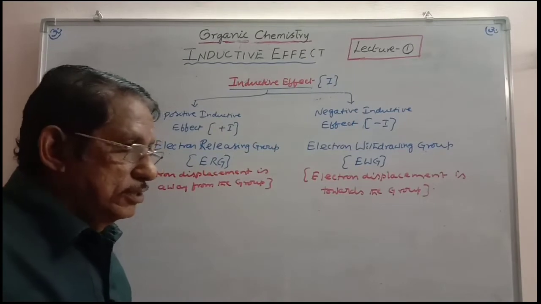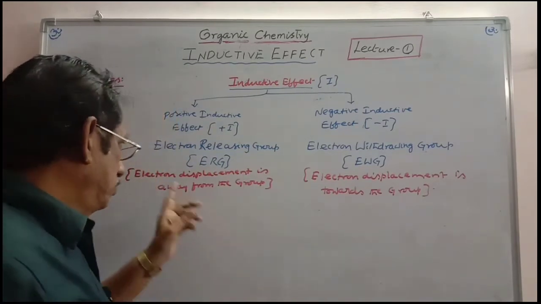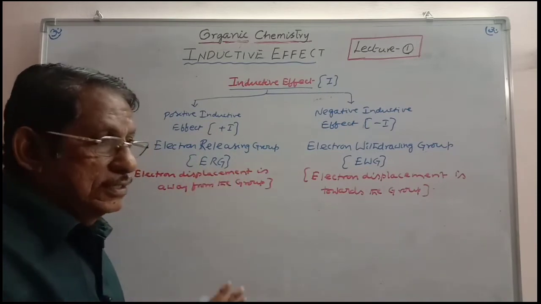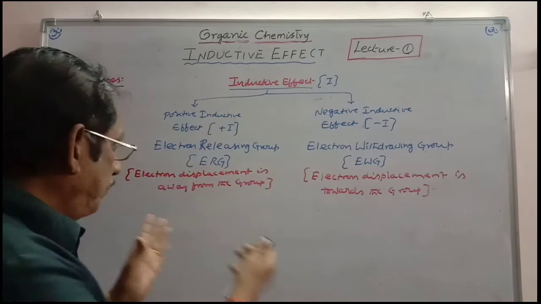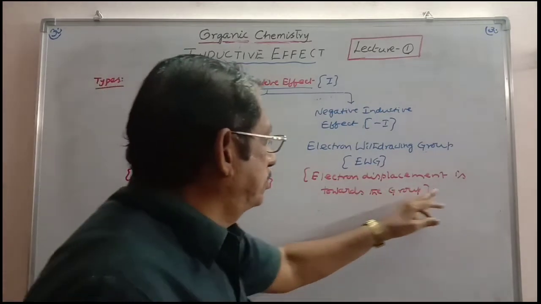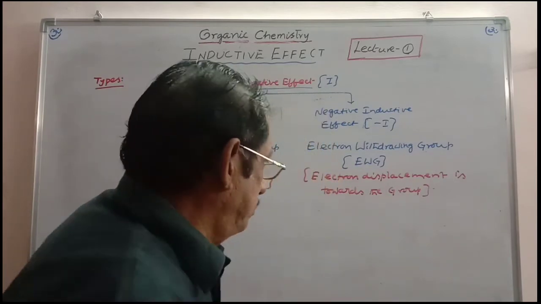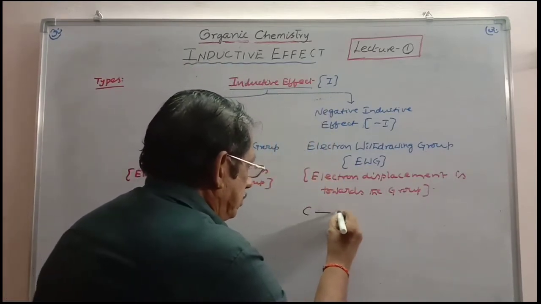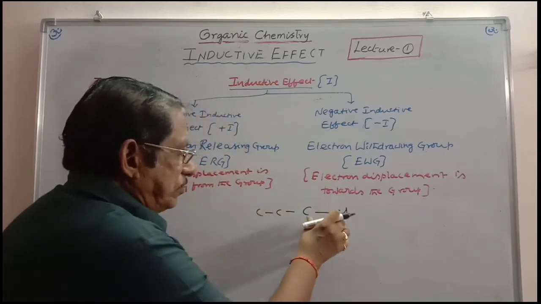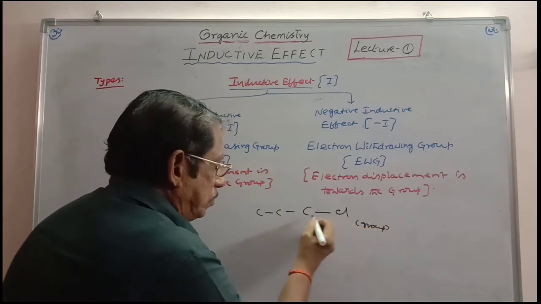Those groups which are releasing the electron cloud toward the carbon chain will all be treated as electron releasing groups, and here the electron displacement will be away from the group, not towards the group. If the electron displacement is towards the group, then it is called negative inductive effect. Let us consider, for example, the C-Cl bond here. Cl is the group attached to the carbon chain.